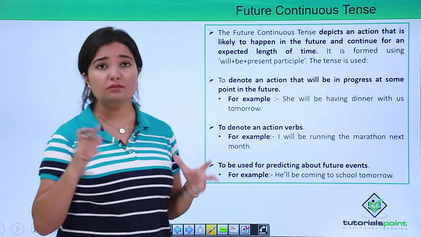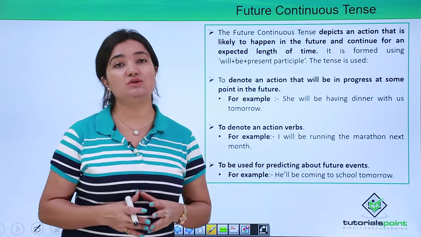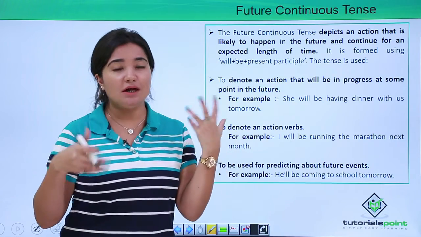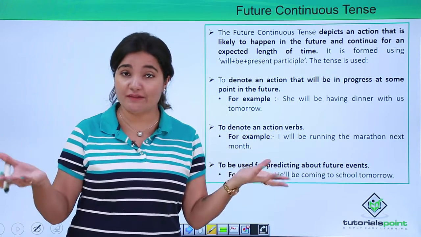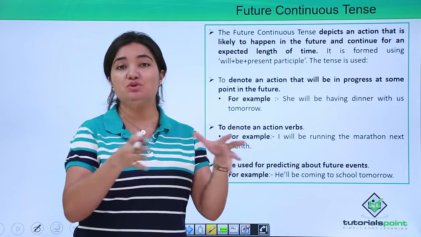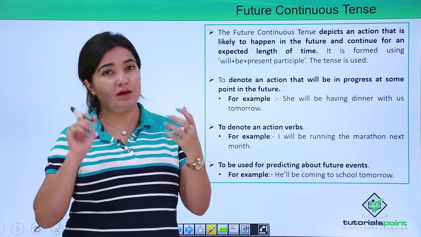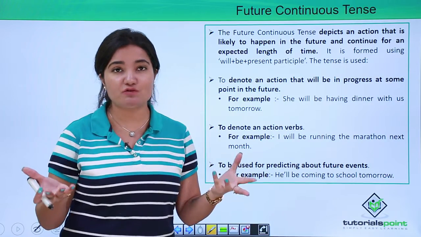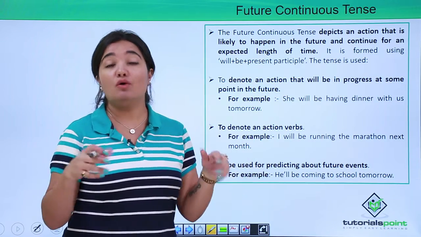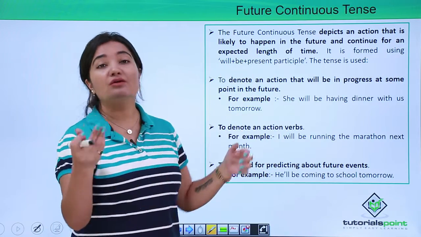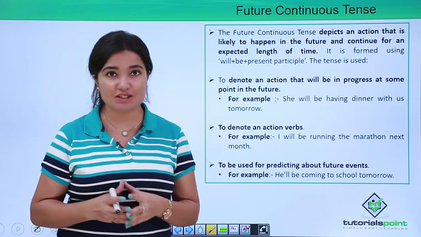Okay. Now, we have the continuous or the progressive form. So, obviously, what do we understand, because we have already studied present tense and past tense, and we have a slight idea of what the continuous form of a particular tense indicates. So, similarly, what do you think a continuous form of future tense would indicate?